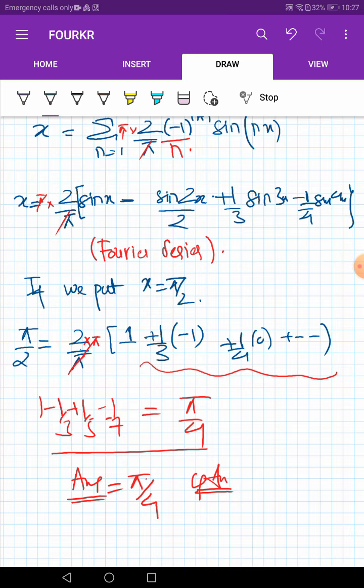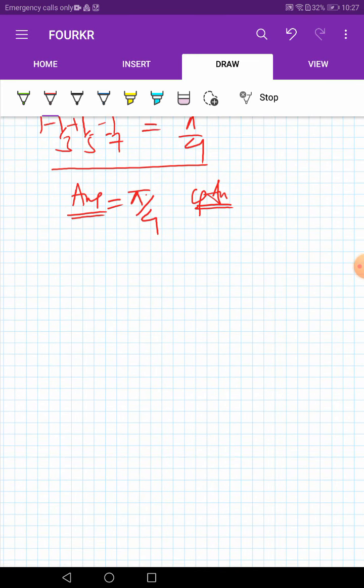Now let us solve one more problem to clear the concept further.